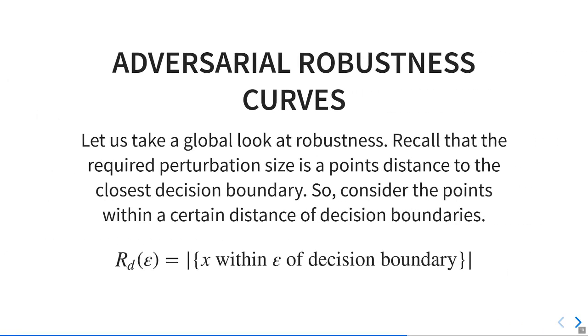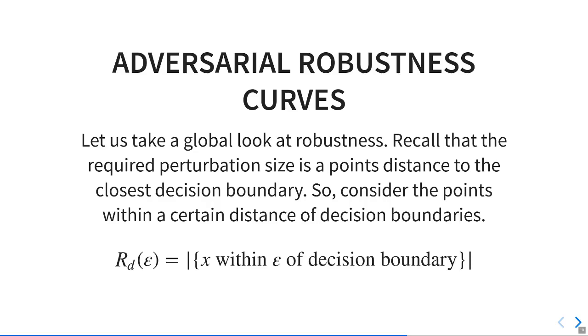To approach these issues, we make use of adversarial robustness curves. These allow us to look at not just an individual perturbation size, which, by the way, are commonly called epsilon. On the previous slide they were 0.5 and 0.2. Instead, we consider all possible values that epsilon could reasonably take on.